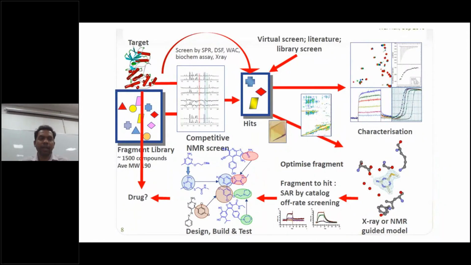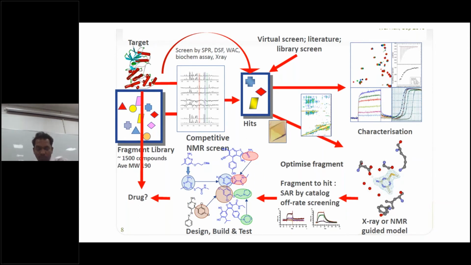So this is a pictorial diagram to understand better. First, on the left hand side, you can see the target, which can be a protein or enzyme. Then how will you get the hit from the fragments? You have to use different methods. It can be differential scanning fluorimetry, weak affinity chromatography, X-ray methods, or NMR methods. By different methods, you have to check with the enzyme or target whether binding is happening or not.